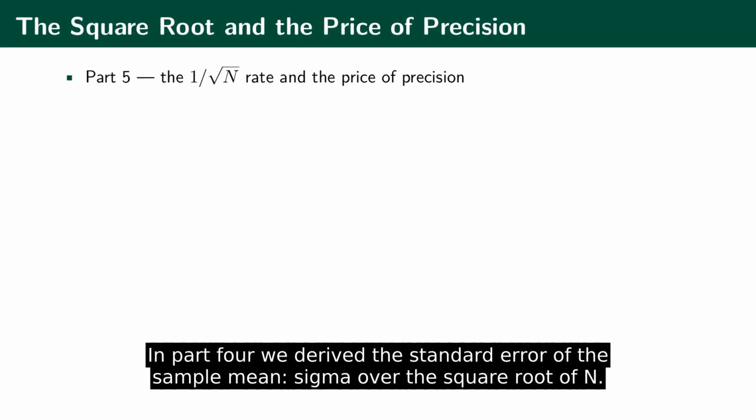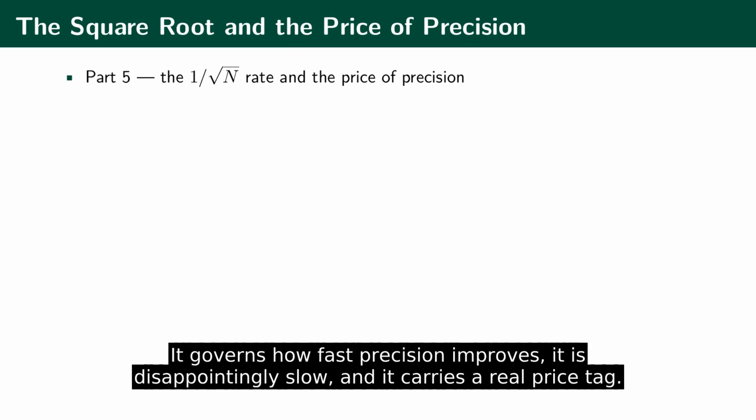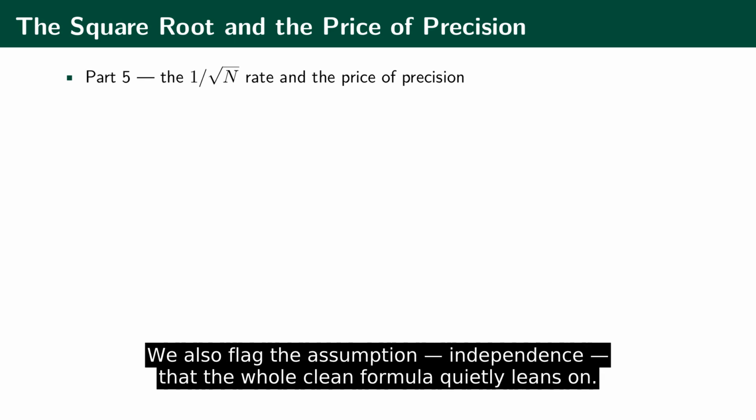In Part 4, we derived the standard error of the sample mean, sigma over the square root of n. Now we confront that square root head-on. It governs how fast precision improves, it is disappointingly slow, and it carries a real price tag. We also flagged the assumption, independence, that the whole clean formula quietly leans on.